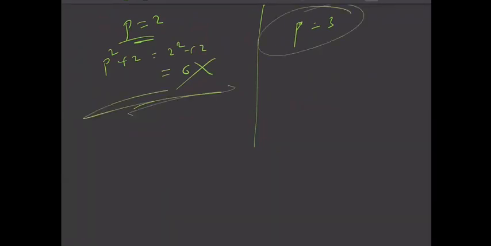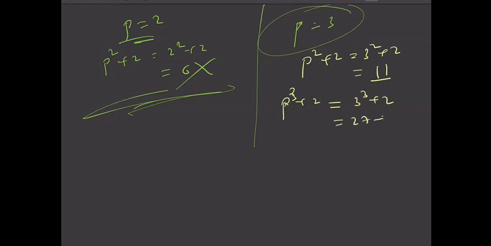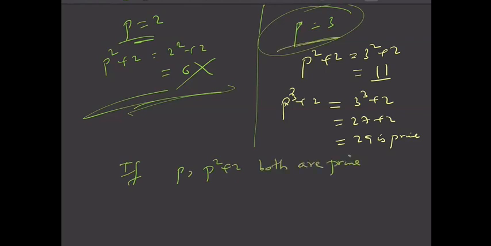Only one case is left over, that is p equal to 3. So p square plus 2 is 3 square plus 2, that is 11. So this is a prime, no problem. And we needed to prove that p cube plus 2 is a prime. So p cube plus 2 is how much? 3 cube plus 2, 27 plus 2, 29. It is a prime. Yes. So I proved that if p and p square plus 2 both are primes, in fact these both are primes only when p equal to 3, then definitely I can say that p cube plus 2 is a prime.